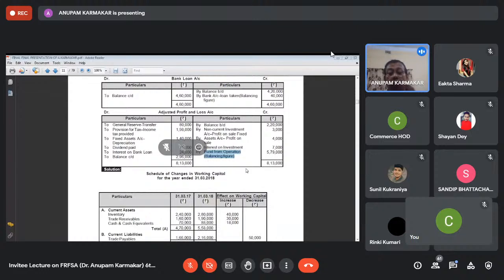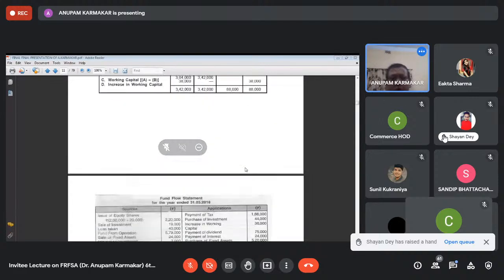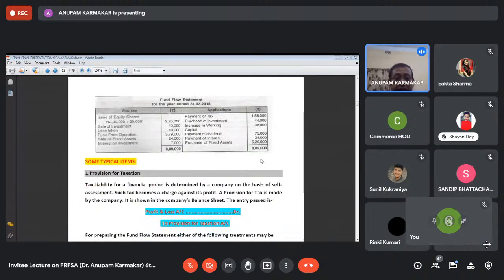That means what is the operation of the business enterprise? That means the purchase, sales, collection from debtors, payment to debtors, payment of royalty. These are the operating activities of the business. So due to these operating activities, the company has been able to generate a fund to the extent of 5,79,000. So that means working capital generated due to the operation of the business enterprise is 5,79,000.